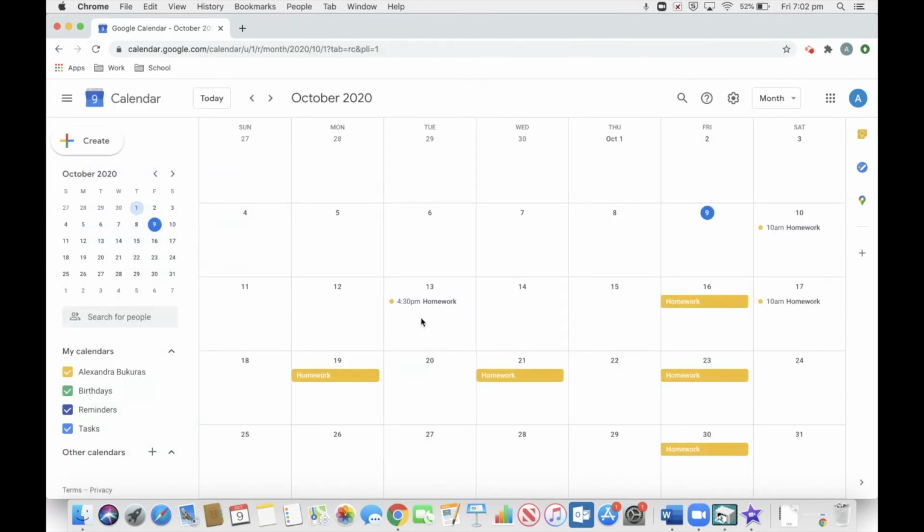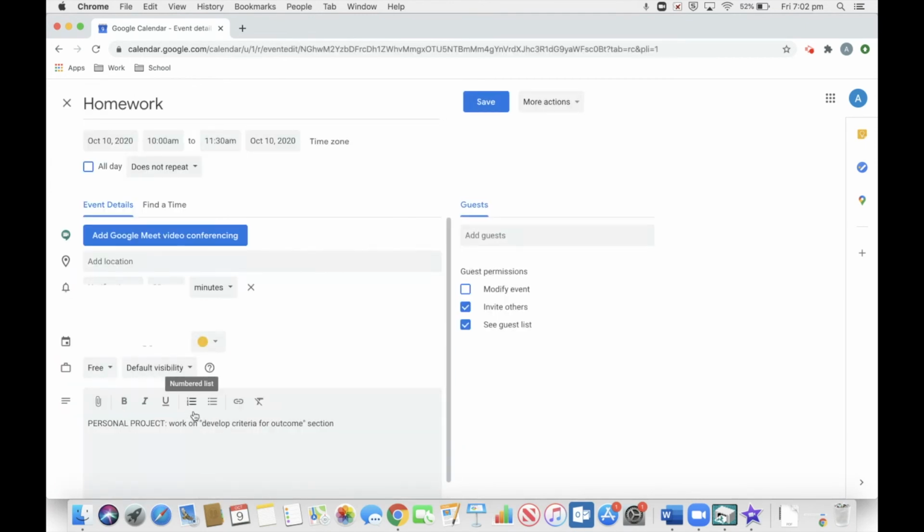Now that we have all of our mini deadlines in, I want to go in and break it down just a little bit more. So let's go to our homework event on Saturday the 10th. As we know, we already added in personal projects, but going in line with what I was saying about having just one event titled homework, and then down here, we can add multiple assignments. We will add English.